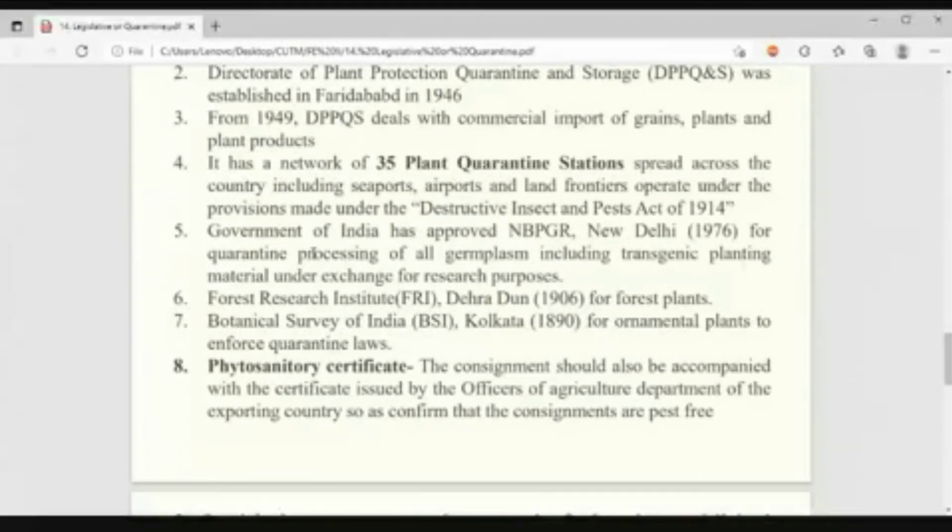Whoever the concerned authority is, it may be the district agriculture officer, or any governing body, government organization or private organization, their head needs to produce this certificate. They undersign, and it is kept along with that particular commodity and sent or exported to the other region or country. If something happens differently, then the concerned person who signed will be responsible. Yes or no? Clear? Okay.